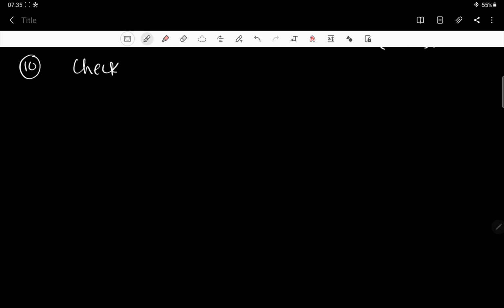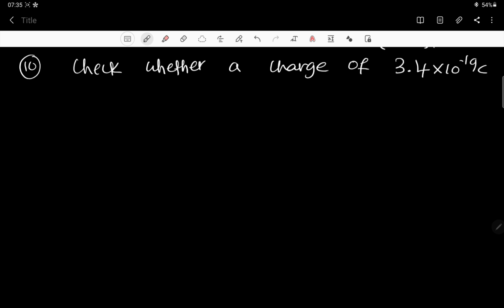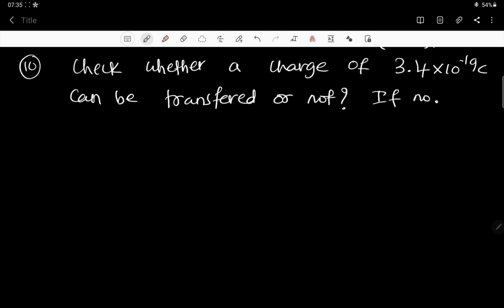Check whether a charge of 3.4 into 10 to the power minus 19 coulomb can be transferred or not. We have to check whether it can be transferred or not. If no, give reason. If yes, then also we are supposed to give the reason. It is there in the question.